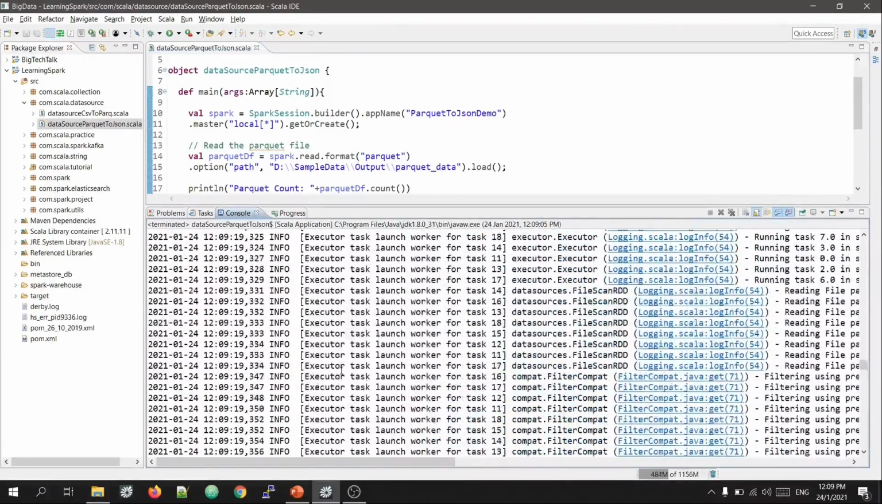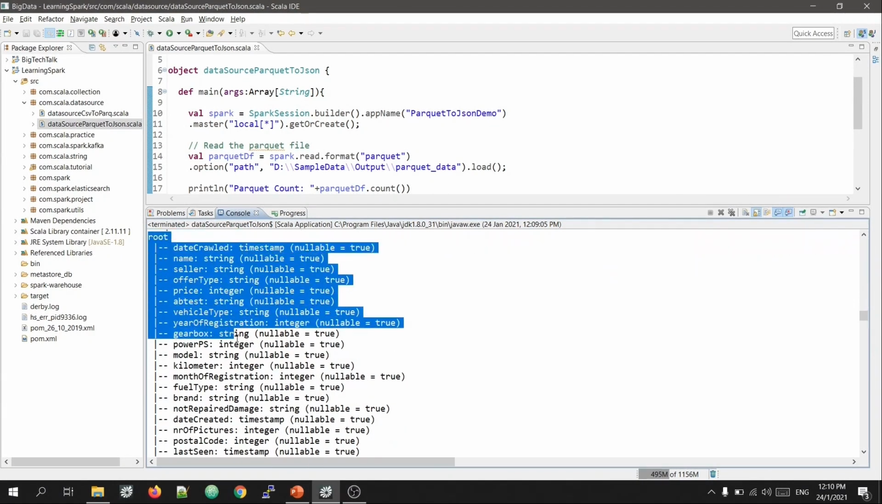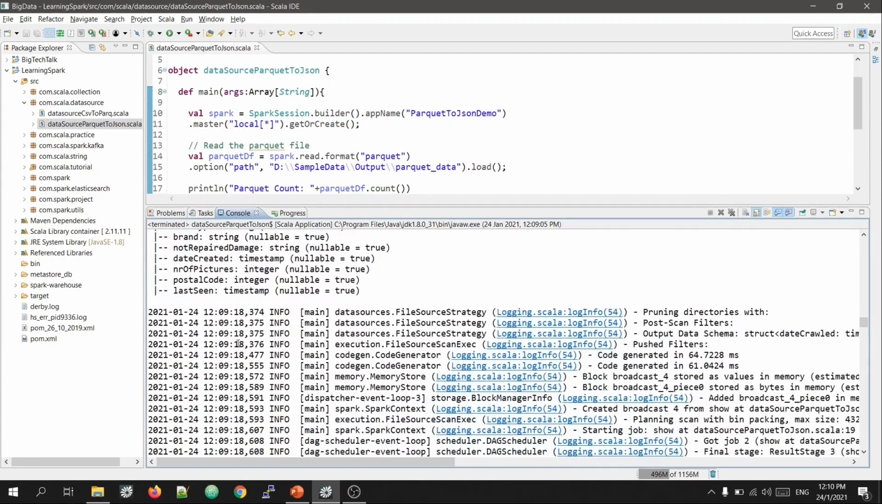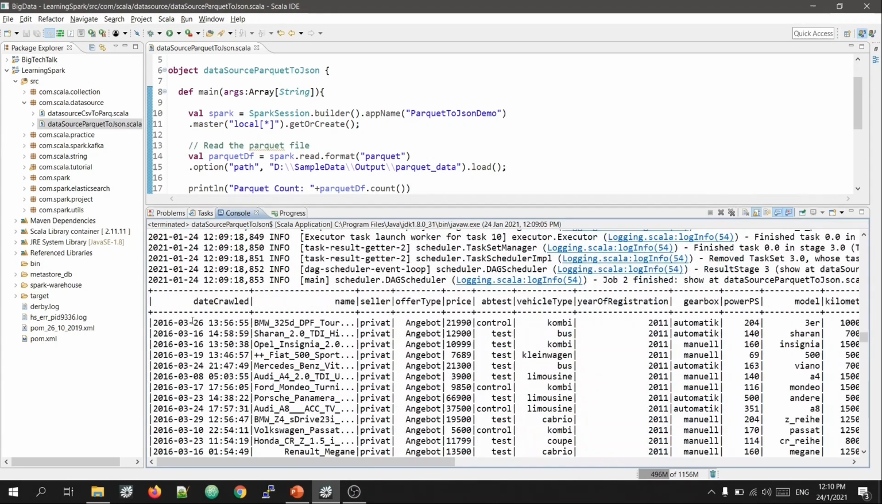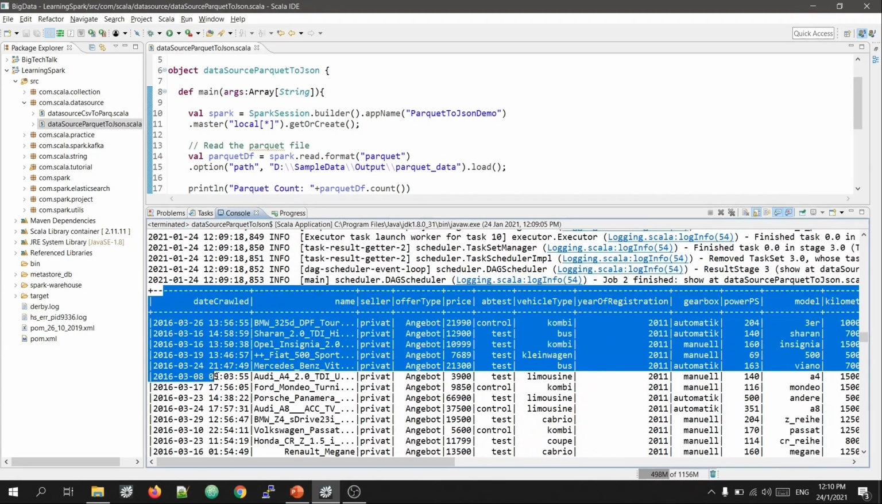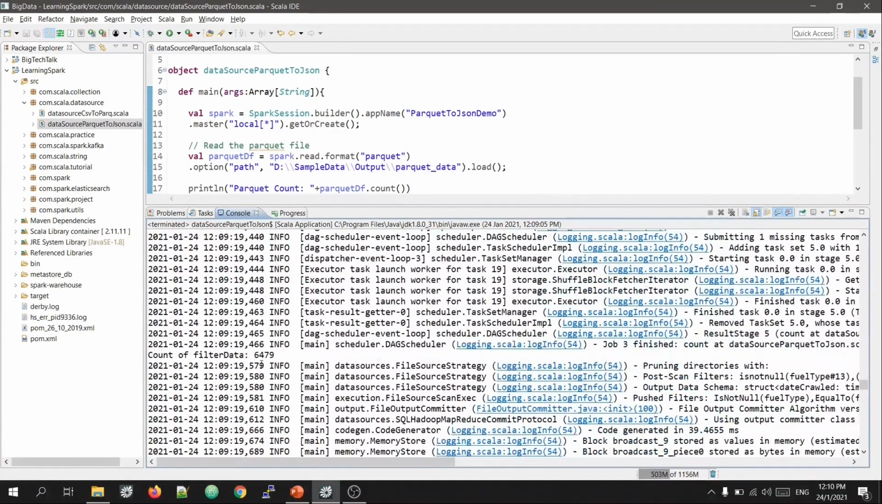Okay, let me scroll up. So this is the Parquet file count, which is 12073. And then we have the output of print schema. You can see it has column names with data type. And if you scroll down, you can see the output of show function, which gives the sample data from our Parquet data frame. And this is the count of filter data, which is 6479, where we have set the fuel type as diesel.